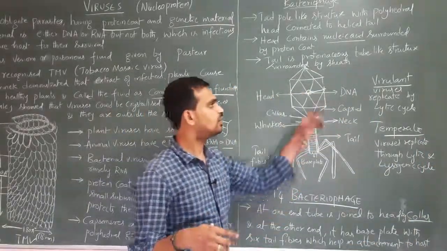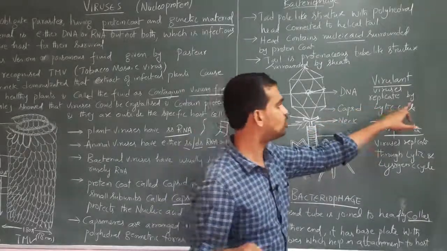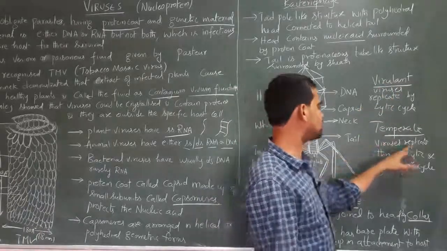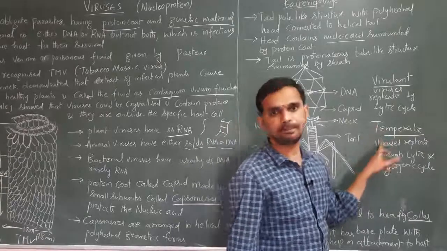So the viruses here are of 2 types, virulent phages and temperate phages. The viruses which replicate through the lytic cycle are called virulent phages. The viruses which replicate through the lytic and lysogenic cycle are called temperate phages.